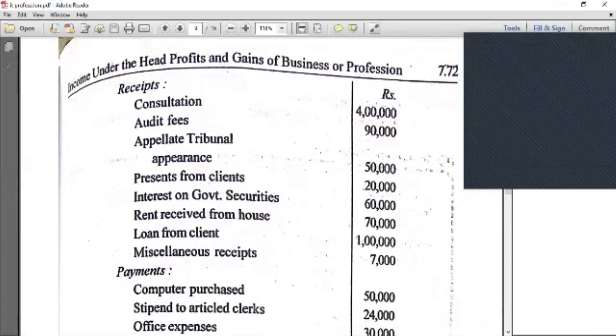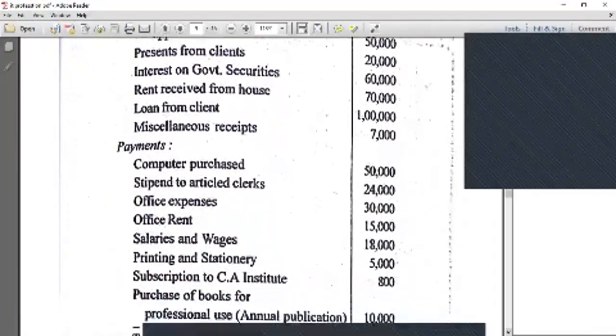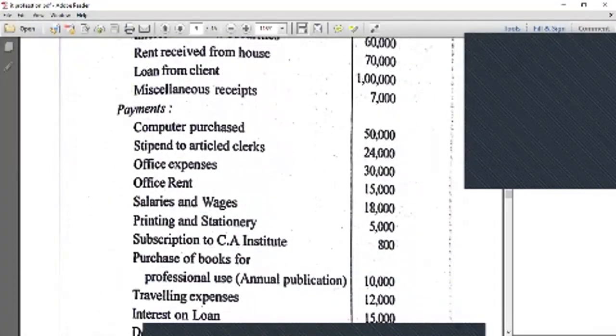Now the payments, which means the expenses given in this problem. Computer purchase of 50,000 is an asset, so we can take only the depreciation into consideration.